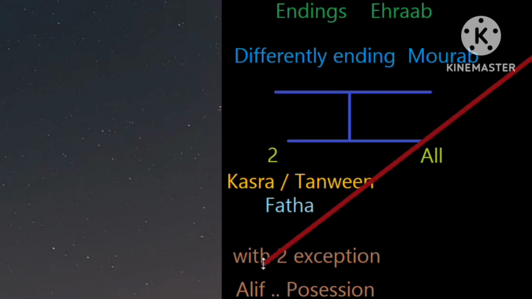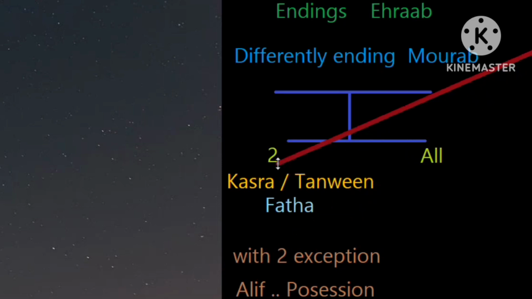Exception: alif lam and possession. These 2 cases are exceptions. So yeah, you will not be reading kasra and tanween on such nouns. They do not take kasra and tanween.